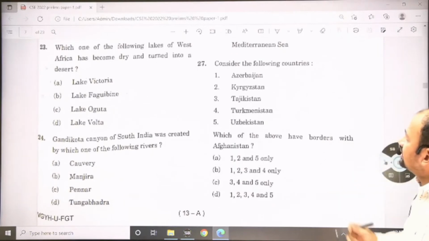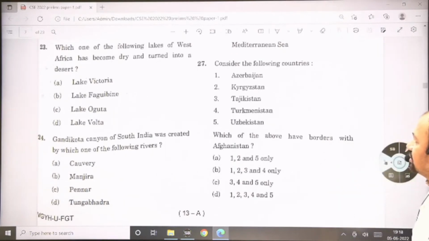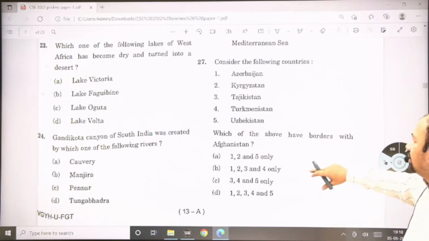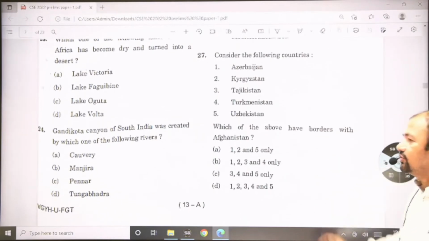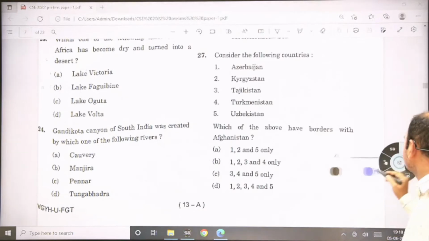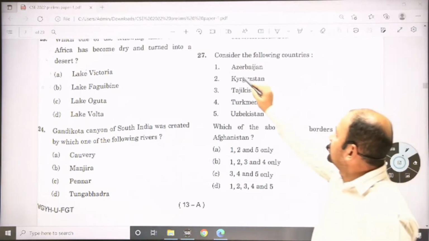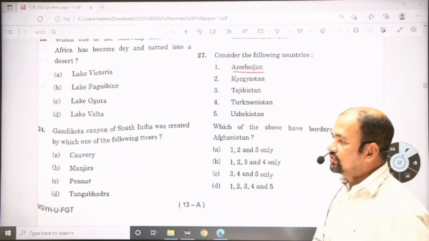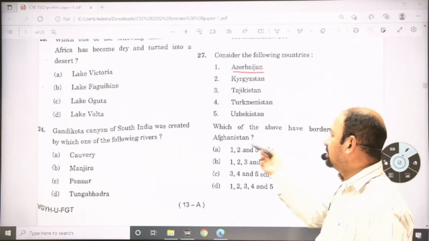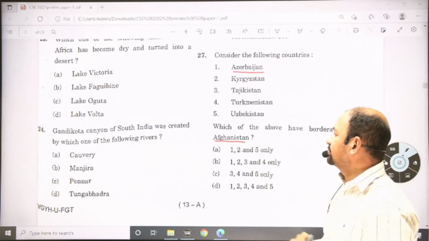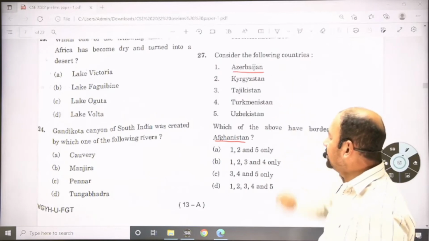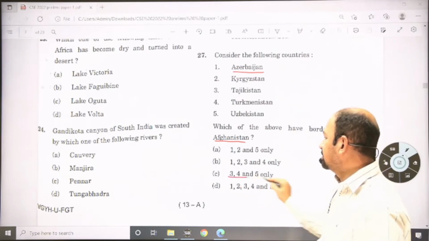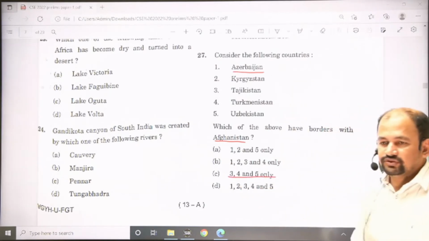Consider the following countries: Azerbaijan, Kyrgyzstan, Tajikistan, Turkmenistan, Uzbekistan. Which of the above have borders with Afghanistan? If you are only aware about this country, Azerbaijan, it is not near Afghanistan, not close anywhere. And if you eliminate that one, the answer will be 3, 4 and 5. So this will be the answer.